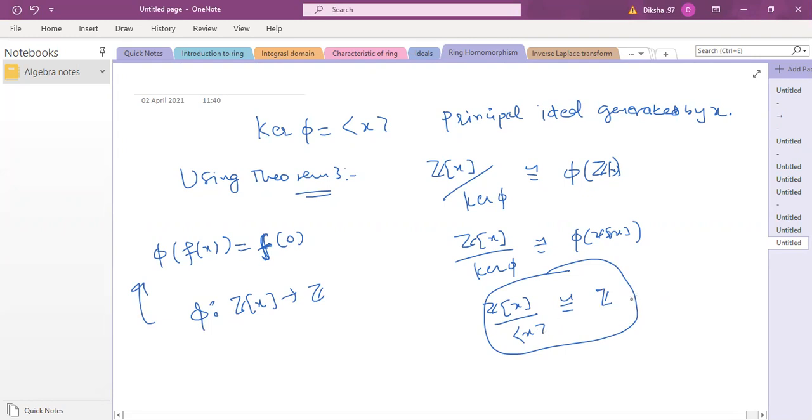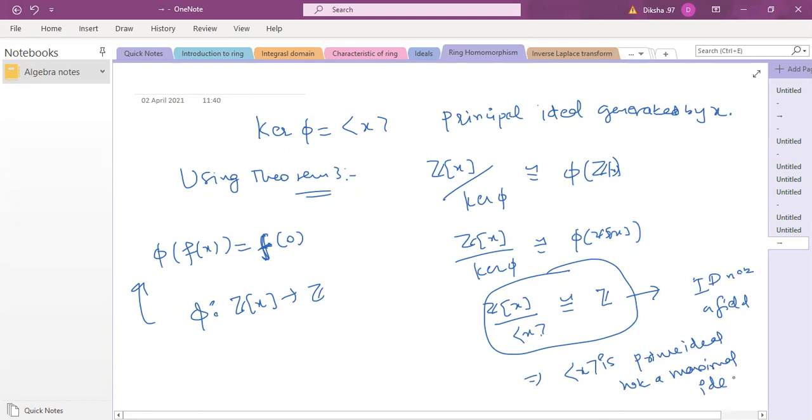So in the previous lecture we had those theorems that R by I is an integral domain if and only if I is a prime ideal, and R by I is a field if and only if I is a maximal ideal. So this R by I is isomorphic to Z, but Z is what? Z is an integral domain, not a field. So this can give you the information that this is a prime ideal, not a maximal ideal, right? So this is just additional information.